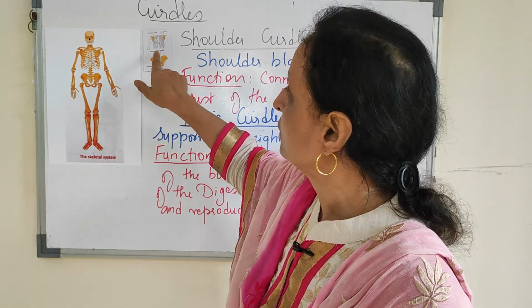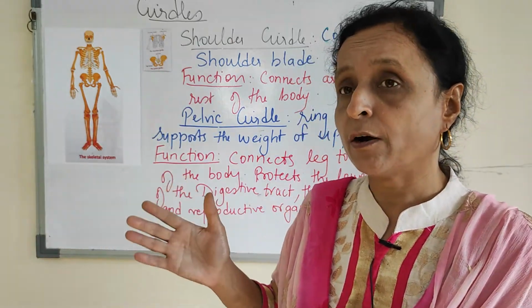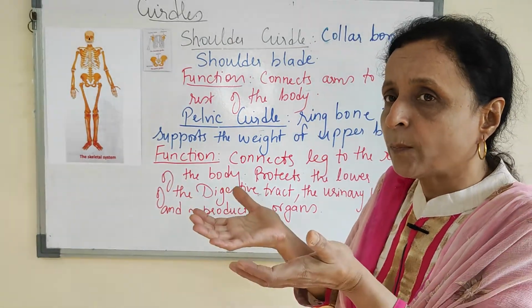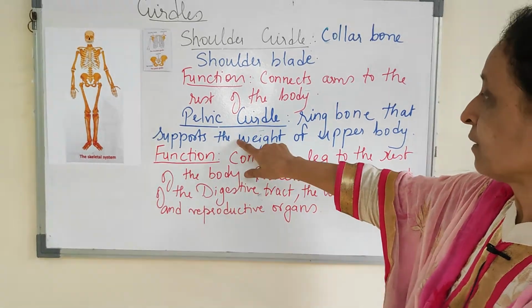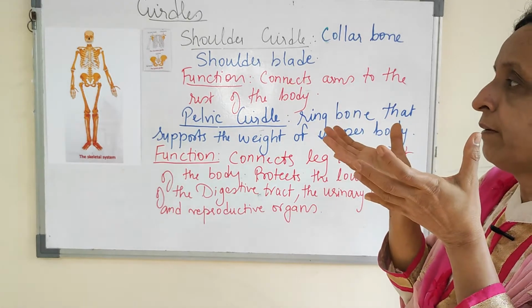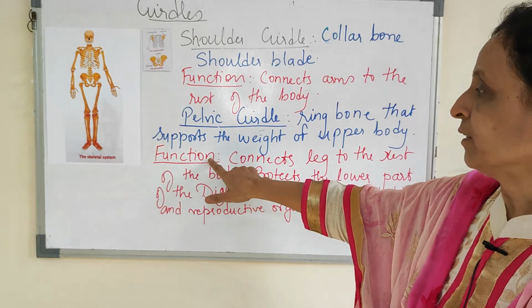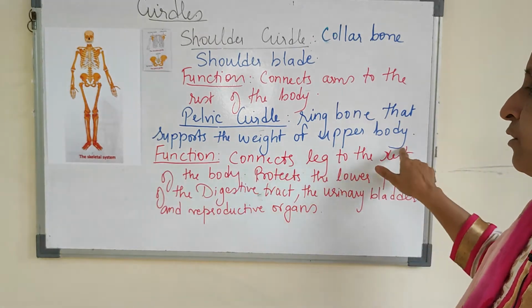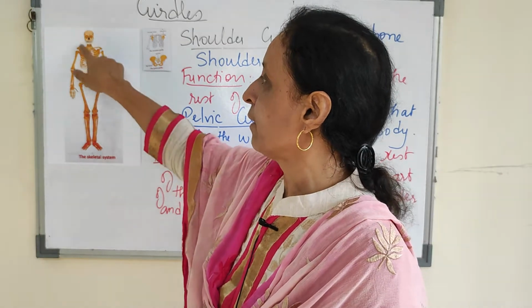Hip bone, sacrum. This forms the pelvic girdle. Now the pelvic girdle will support the body, the weight of the upper body. So upper body support is given by the lower pelvic girdle, and its function is to connect the leg to the rest of the body. So this is the main central part of our body.